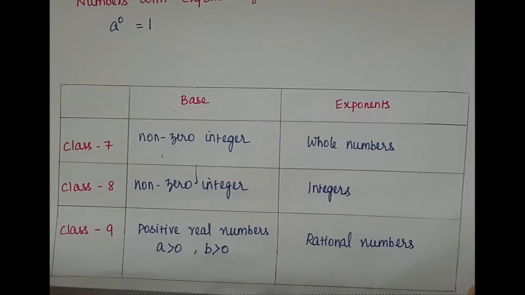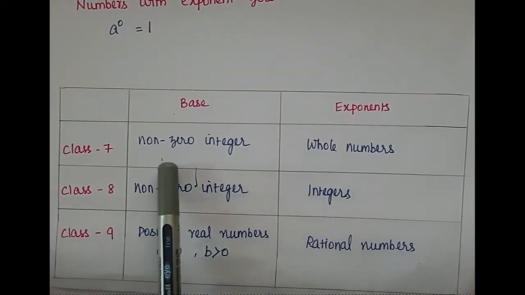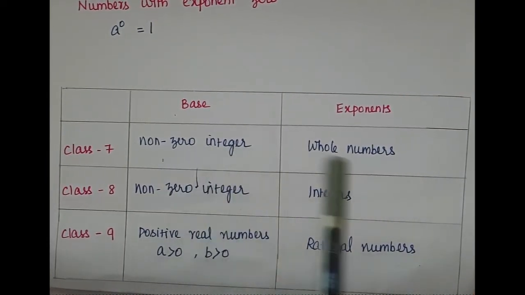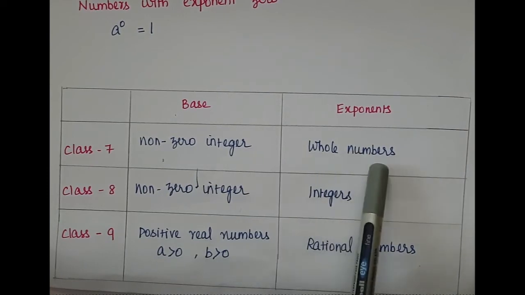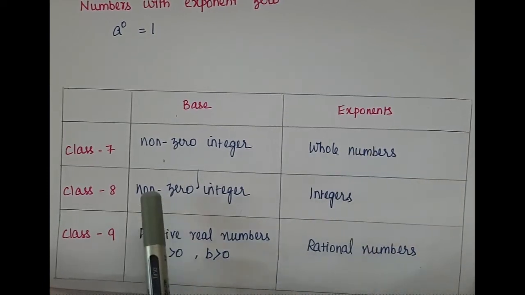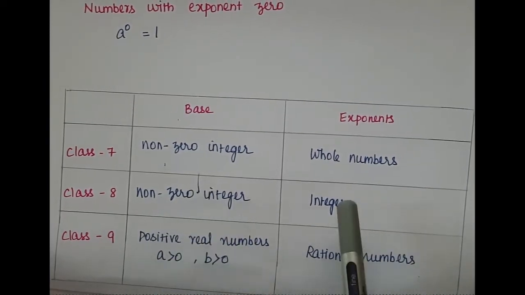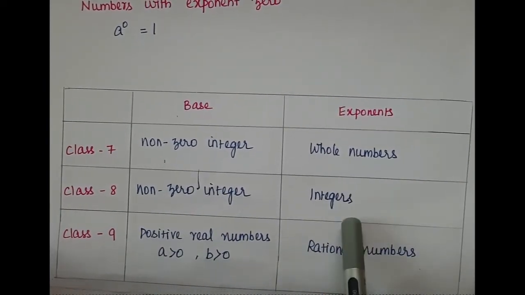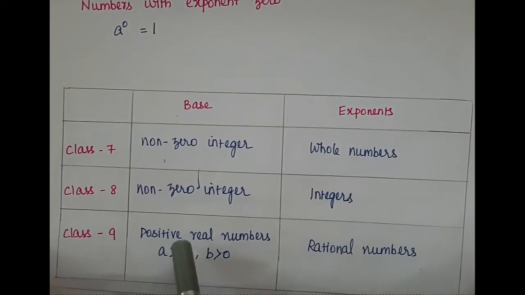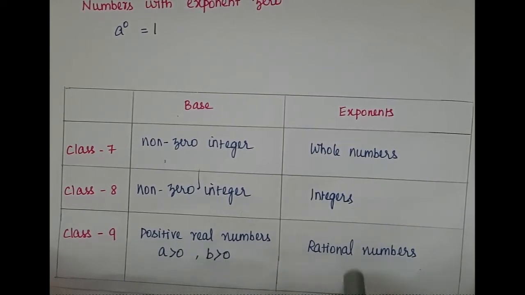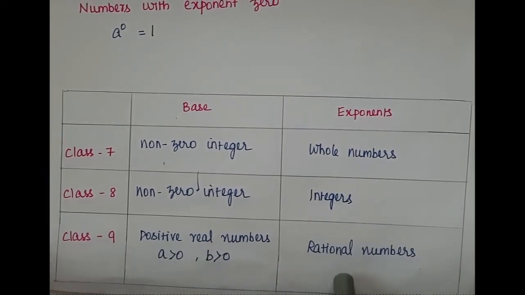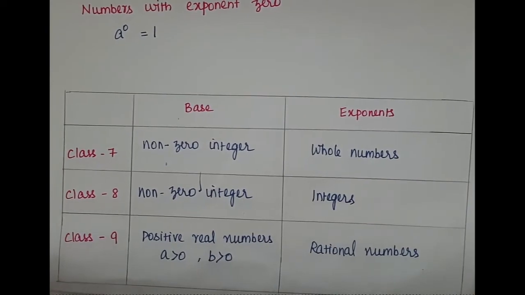Got it? So base, here it is non-zero integers, and here exponents whole numbers. In class 8, the base a comma b are non-zero integers, and here exponents integers. In class 9, positive real numbers, and here the exponents are rational numbers. Now you know the difference, isn't it?